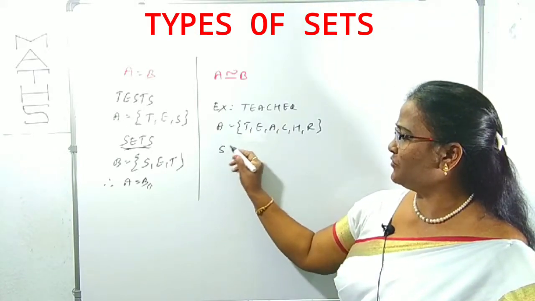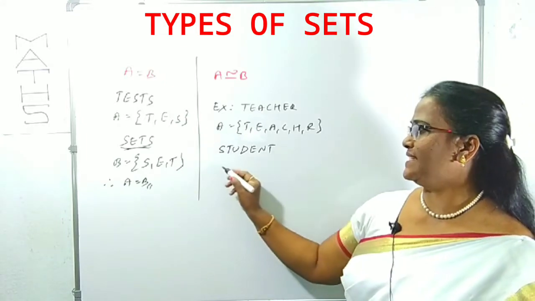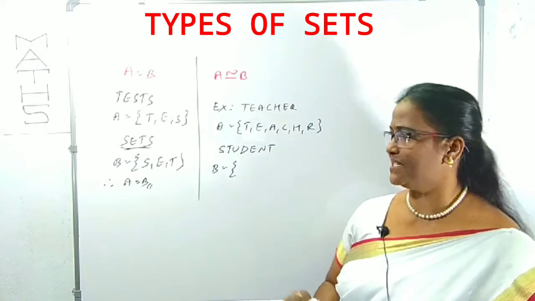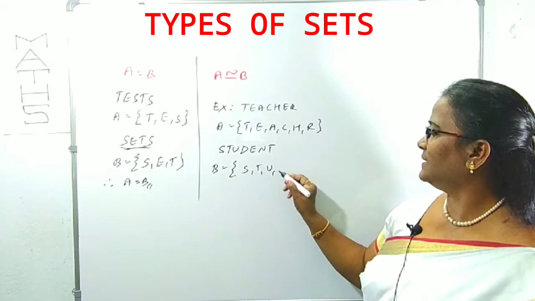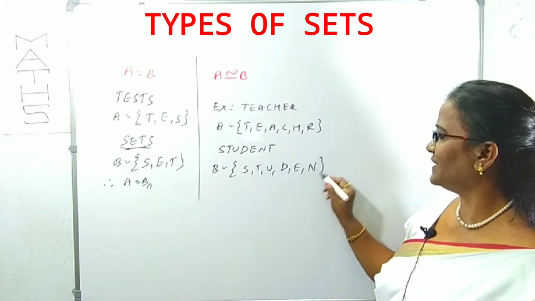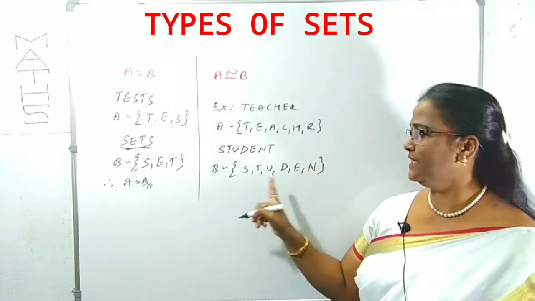And if you take student, what is the set B? It contains the set of the letters of the word student, that is S, T, U, D, E, N. T has already been taken, so don't take it again here.